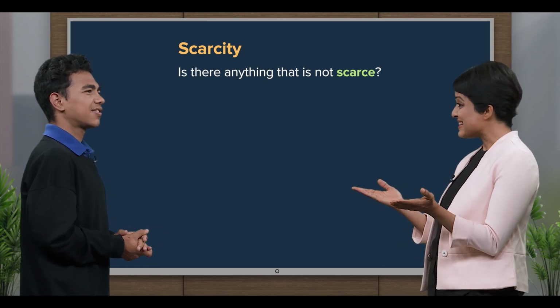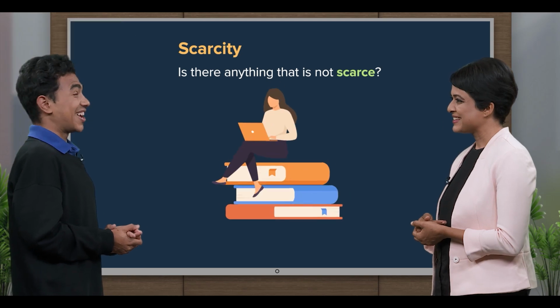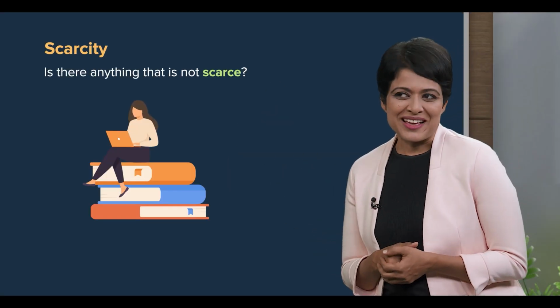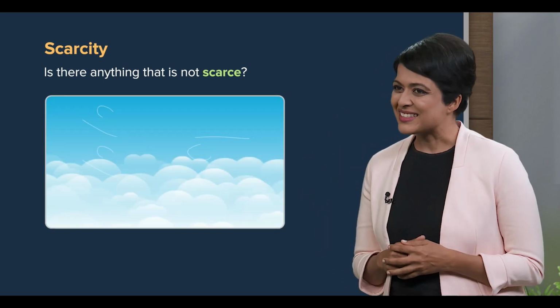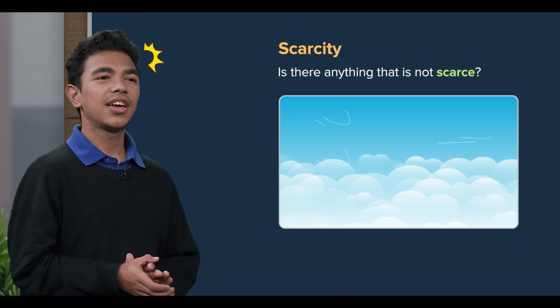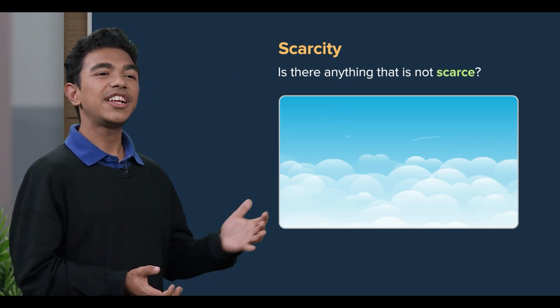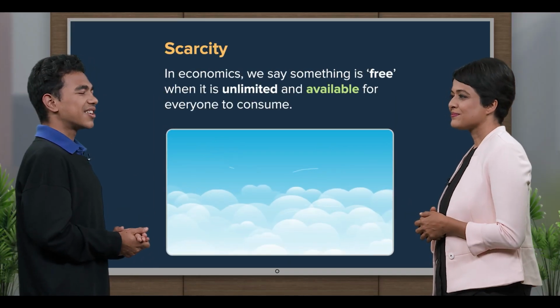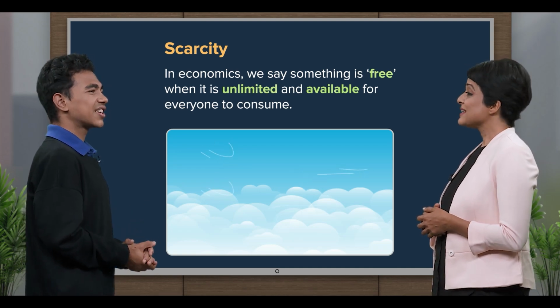Yes, and the answer is all around us. Is it your infinite wisdom? Well, I'm not disputing that, but I was talking about the air that is all around us. I see. Air is unlimited in supply, and there's enough for every living being on Earth to breathe. That's right. And because air is unlimited, it is free for every creature on Earth. Indeed.